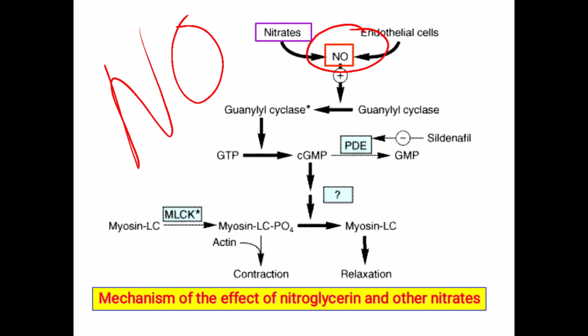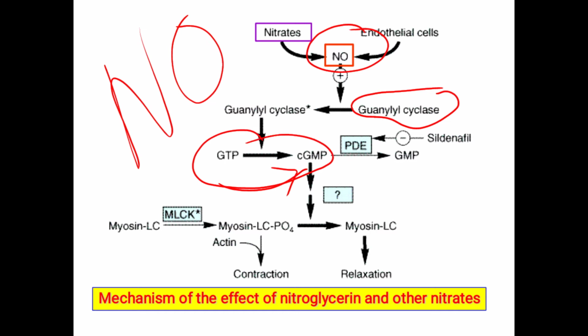This nitric oxide is responsible to activate the enzyme guanyl cyclase. This guanyl cyclase is responsible for the conversion of GTP into cyclic GMP. Likewise, adenyl cyclase is responsible to convert ATP into cyclic AMP. Similarly, this guanyl cyclase is responsible to convert GTP into cyclic GMP, and the activation of this enzyme is done by the nitric oxide.